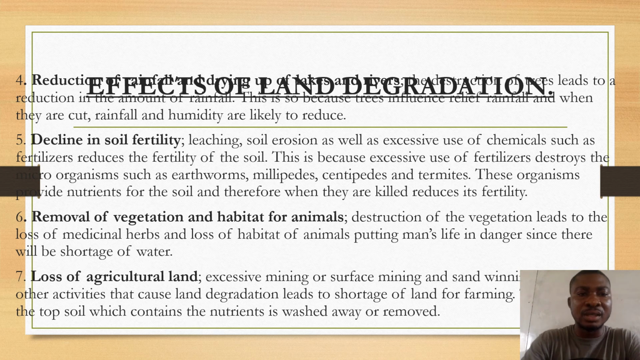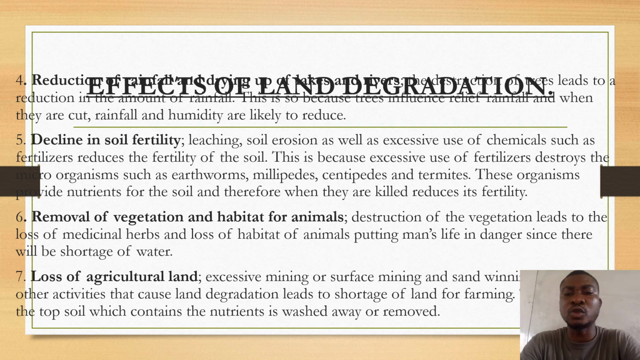Now, we have another point too. Another effect is decline in soil fertility. Here, we are saying that leaching, soil erosion, as well as excessive use of chemicals such as fertilizers reduces the fertility of the soil.